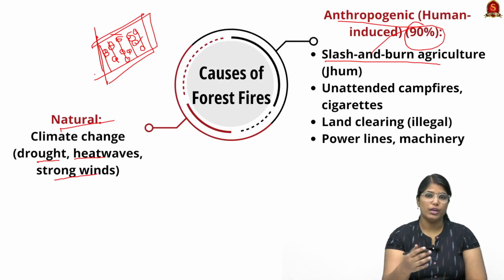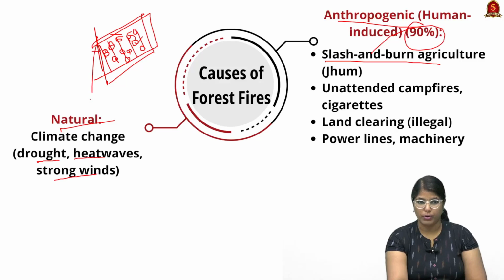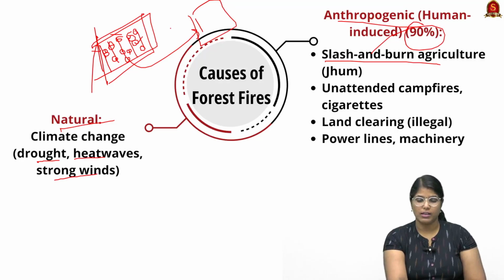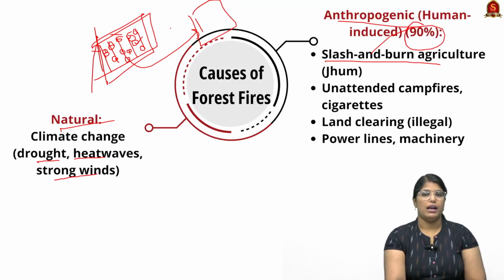They will be doing agriculture for subsistence. So what happens is, once the nutrition of this particular plot gets over, they will be moving to the next plot. So whenever this kind of incident happens, we call it slash and burn agriculture, and this slash and burn agriculture actually causes a lot of forest fire. And in India, in different parts, different tribes have different names for it, remember that also.